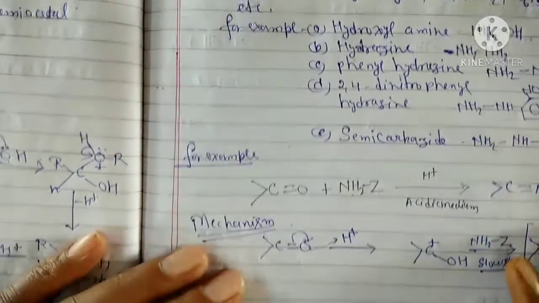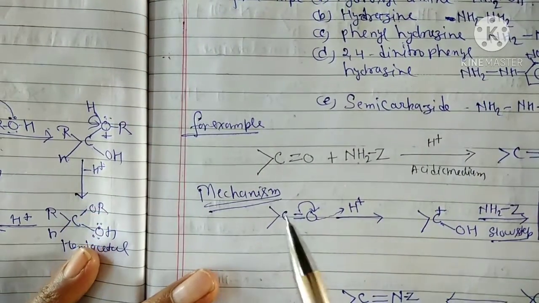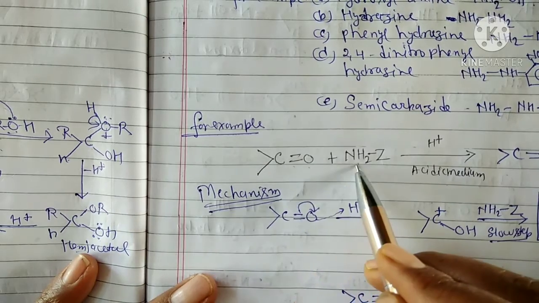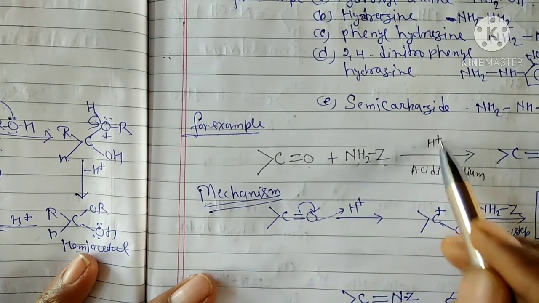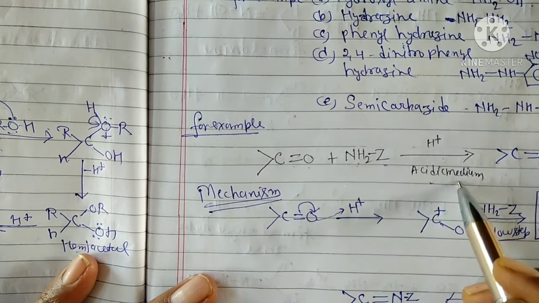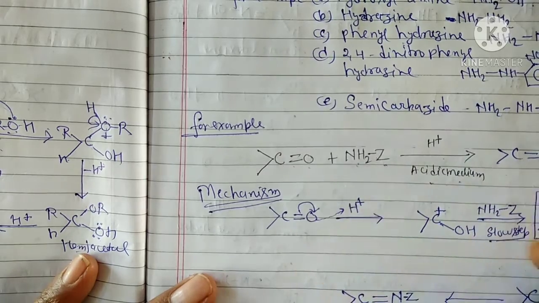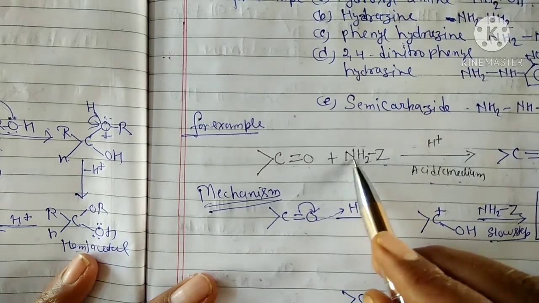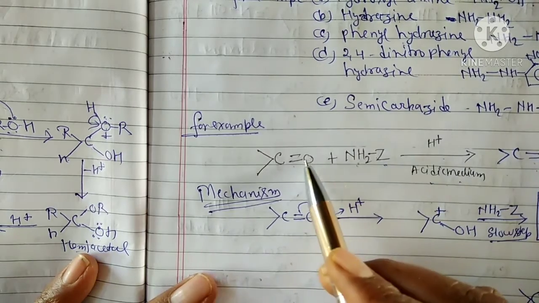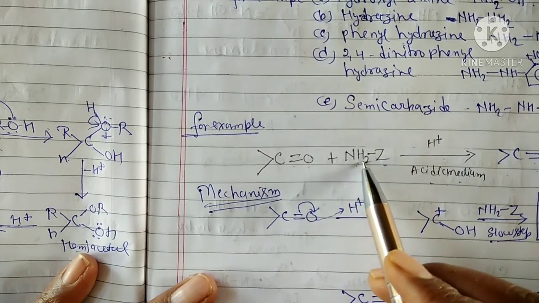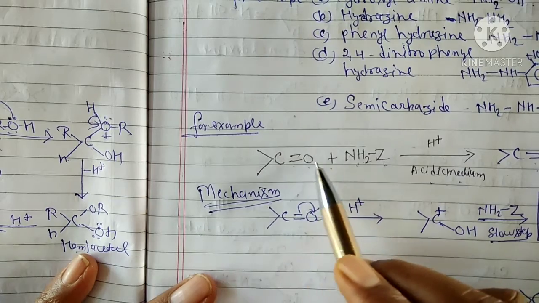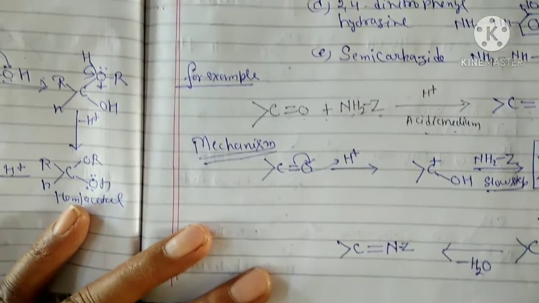Similarly, if we take the reaction of a derivative of ammonia with C double bond O, NH2Z in the acidic medium, the reaction will form C double bond N-Z, imine, and remove water molecules. You see here one oxygen atom leaves as H2O, and N and Z attach to this carbon atom. Mechanism also see here.